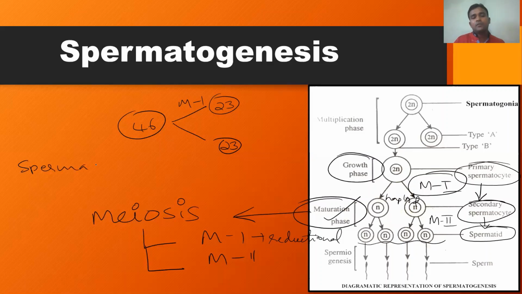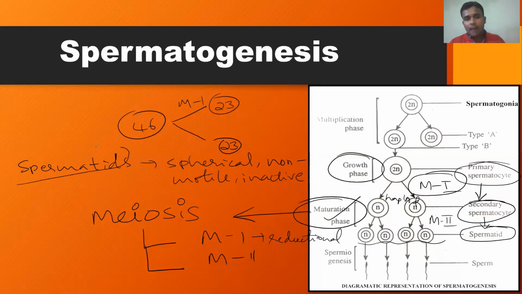Spermatids are spherical. They are non-motile, they cannot move, and inactive. And these are haploid cells.